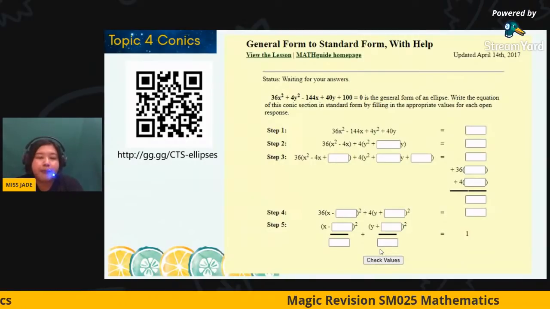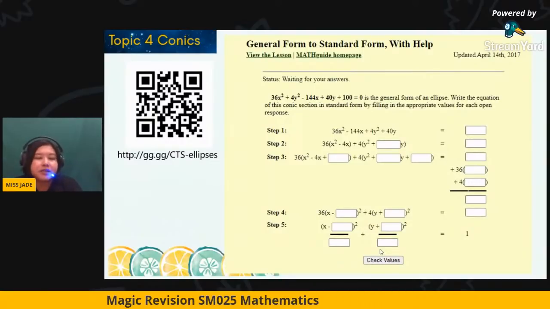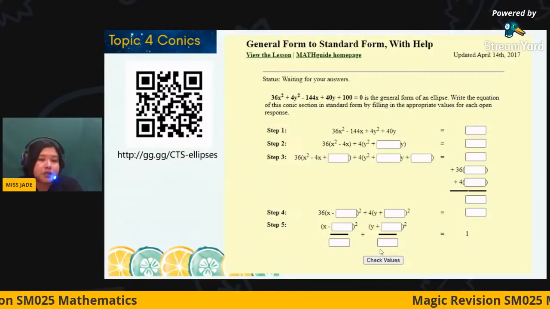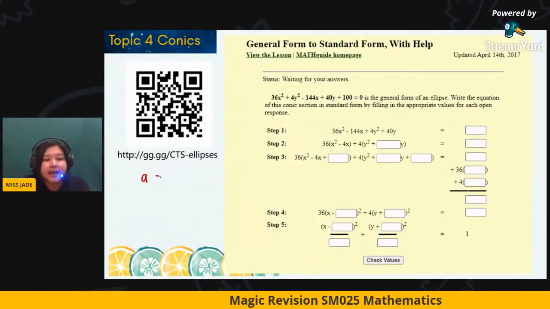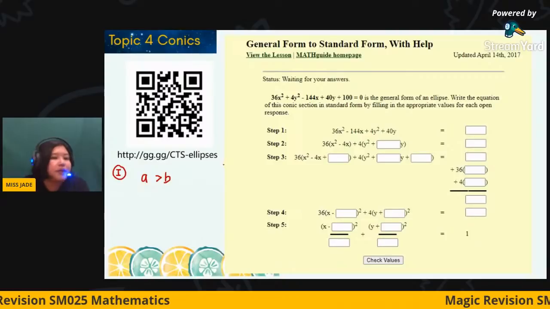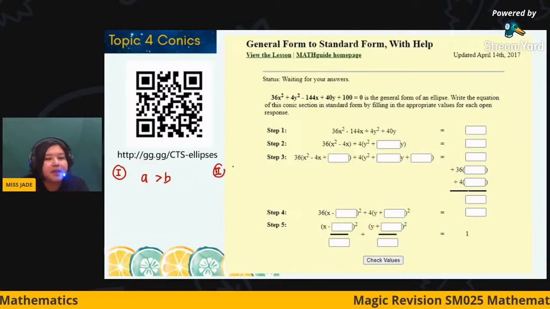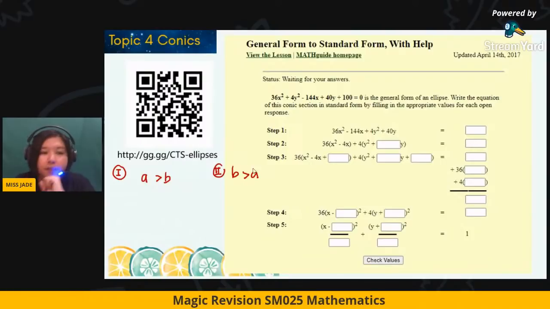I'm not going to mention more. Ellipse, you already know about it, but I just want to highlight one thing. For the ellipse, you have to be clear on the category. Do you know when is the case A greater than B? How does it look? And do you know the case when B is greater than A? How does it look? This is more important.